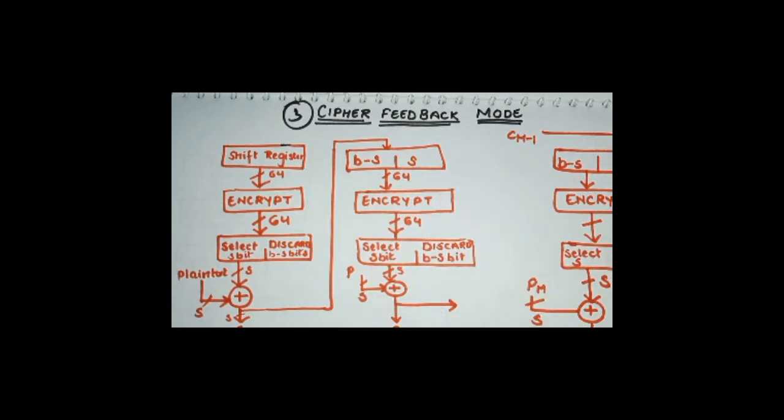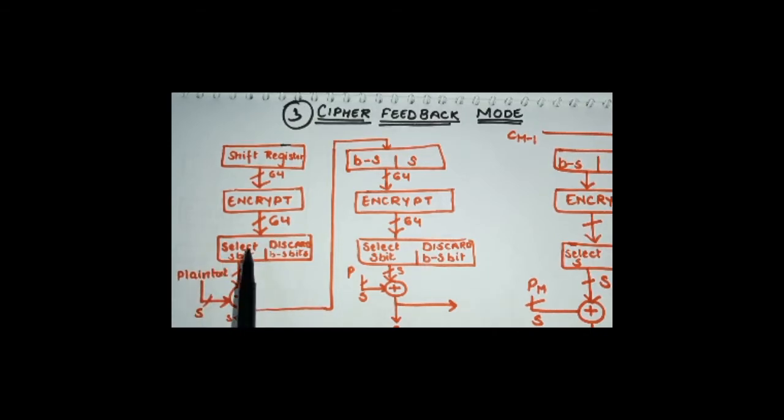right? One more thing I would like to mention is, how are we going to select the S bits? Now, what are these S bits? These S bits are the most significant bits, or you can say the leftmost bits of the output of the encryption process. This encryption process would have generated certain output, and this selected bit is going to be the leftmost S bits of the output. Right, that is the S bits. That is the criteria of selecting. We're just going to select the leftmost S bits.